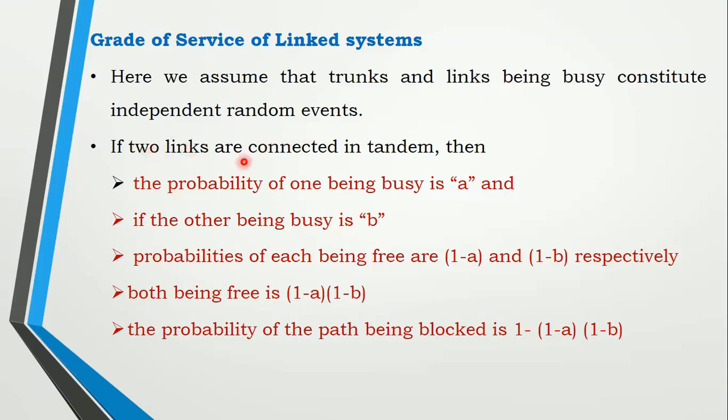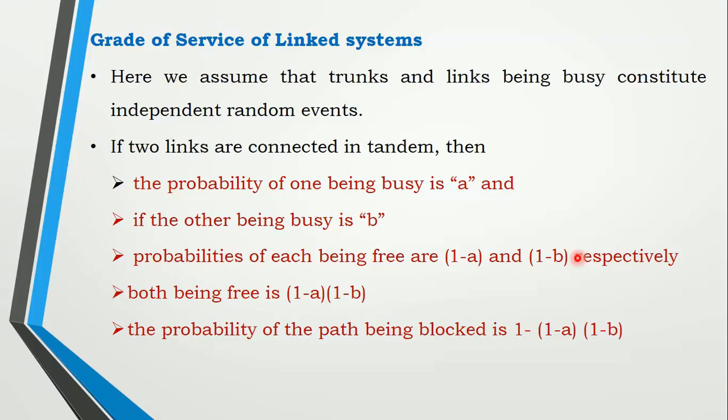Suppose you have two links connected in tandem, let us assume the two links are A and B. The probability of one being busy is A. The probability of the other being busy is B. Then the probability of each being free is 1 minus A and 1 minus B respectively.